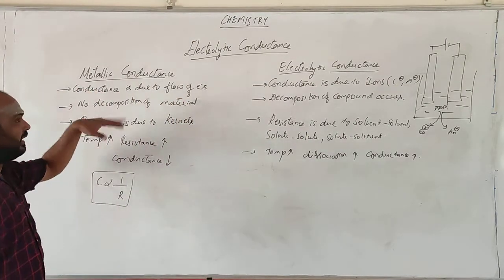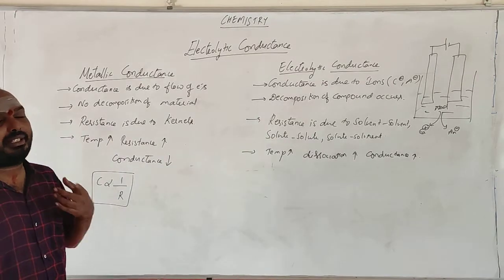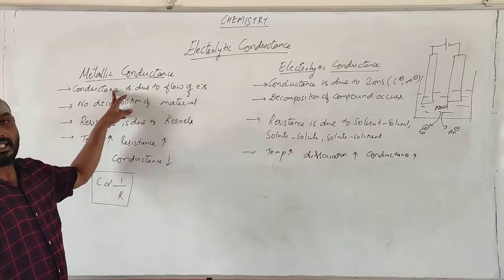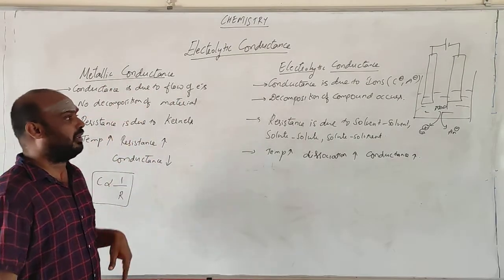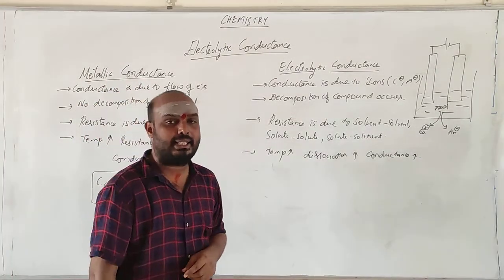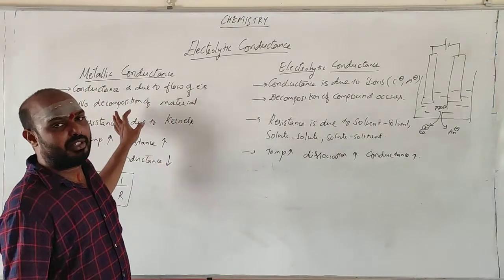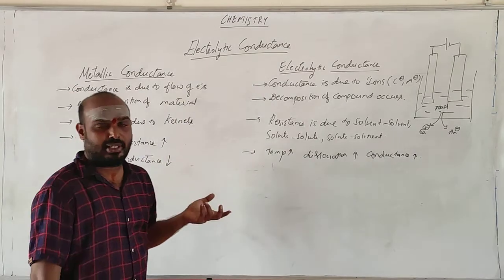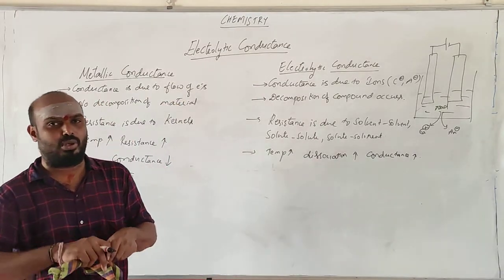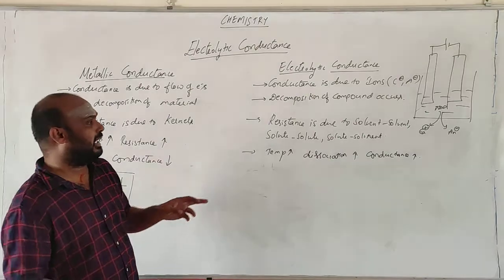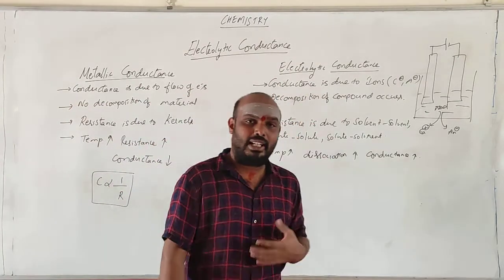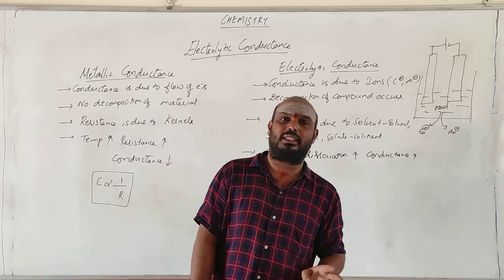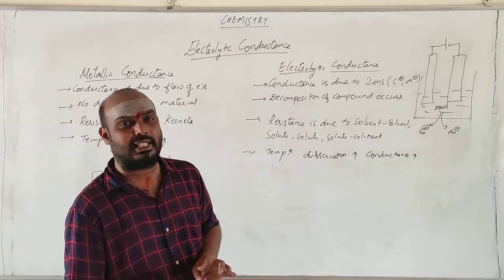Right? Let us say once again, people, all the things that are present between the metallic as well as electrolytic conductance. Metallic conductance, this means that flow is due to the electrons. Here the flow or the conductance is due to the ions. No decomposition of the material occurs in terms of metallic conductance. So whatever material you take, that will be present as it is. No getting of ions or no breaking of the material. Here, whatever material you are taking, suppose you take HCl, you will be getting ions. MgBr2, anything, whatever electrolyte you take, it gets dissociated into ions.